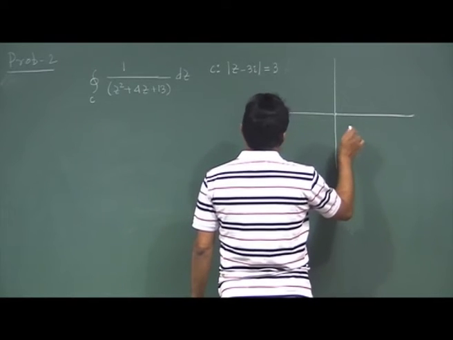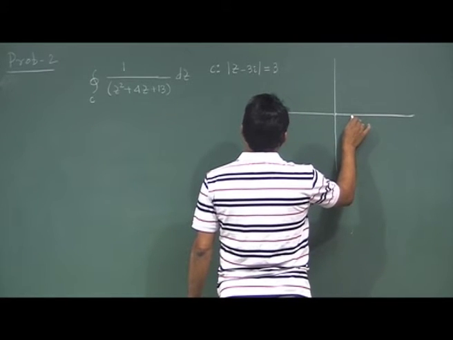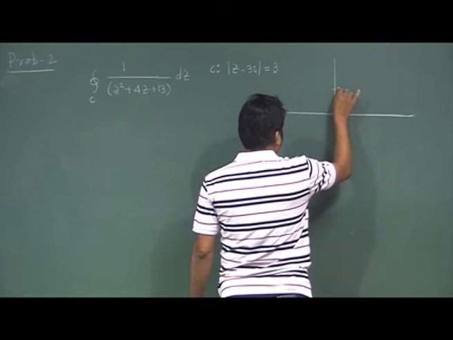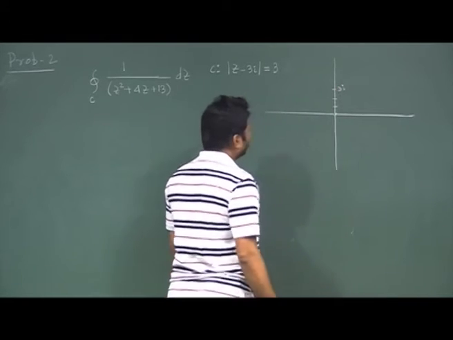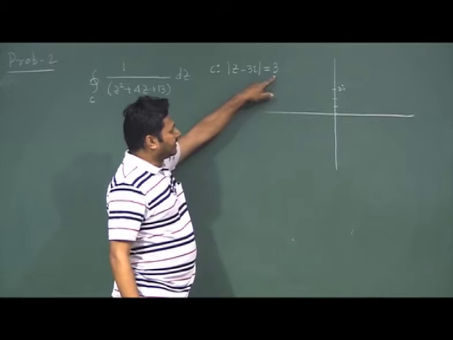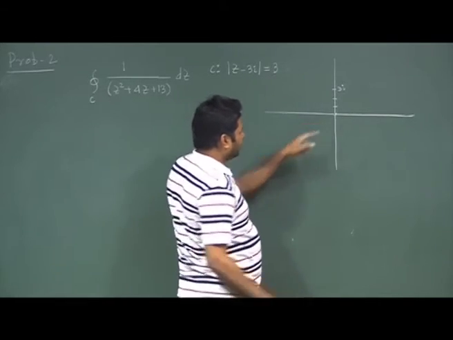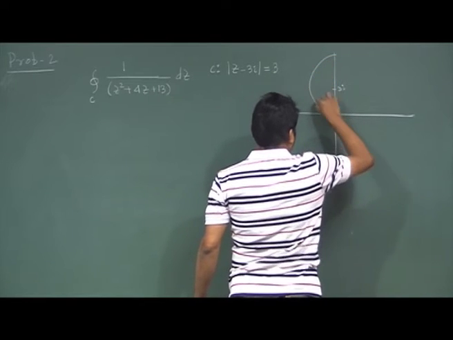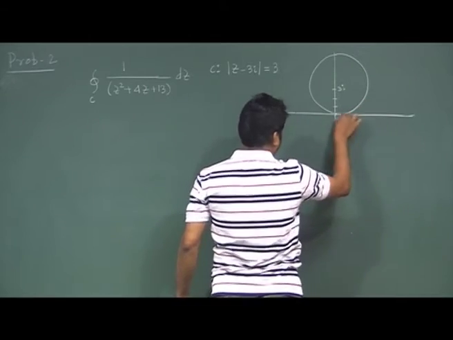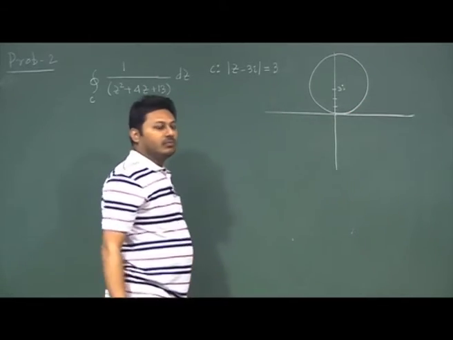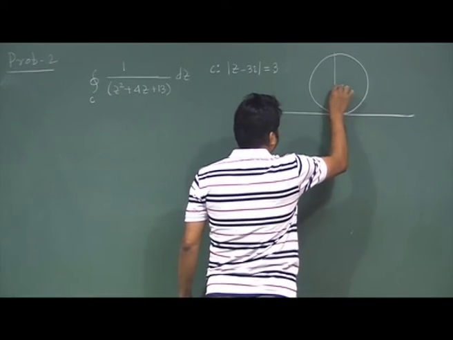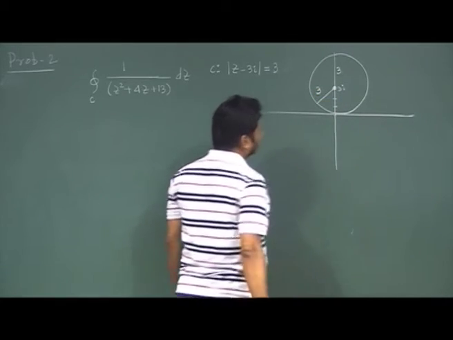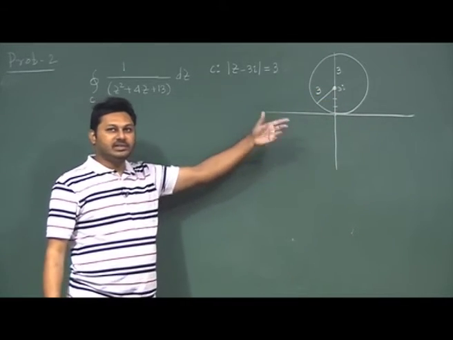So, z minus 3i. The point 3i is somewhere here. If this is 1i, 2i, then 3i is somewhere here. So this is the 3i point, and I am taking a circle of radius 3. That means it will cut through the 0 point and then go up here. It will be something like this. This is the region I need; the 3i point is in the middle of the circle, and the radius is 3. Okay, the region I understand.